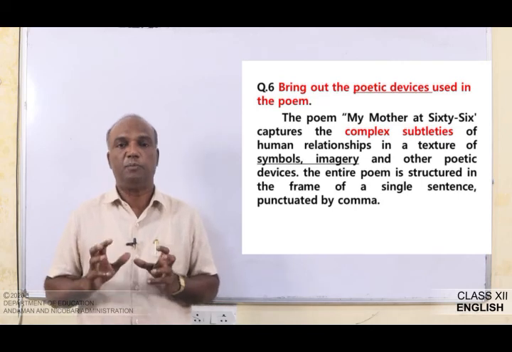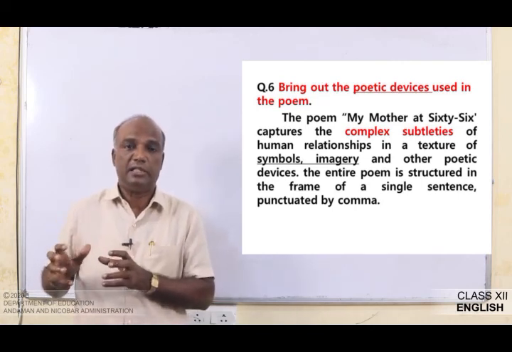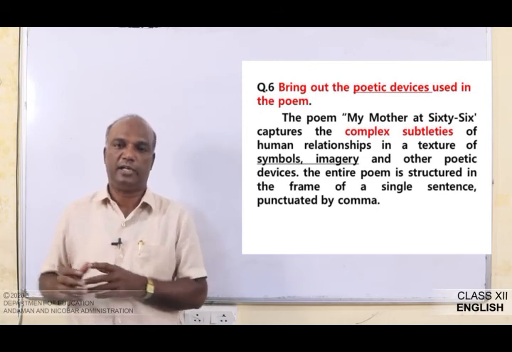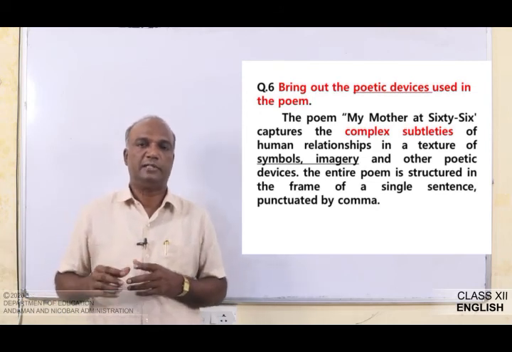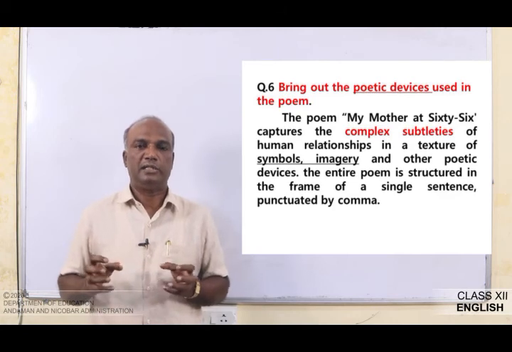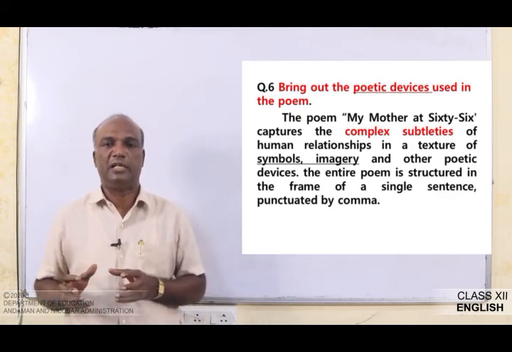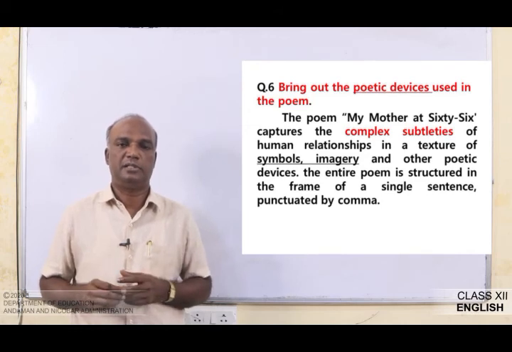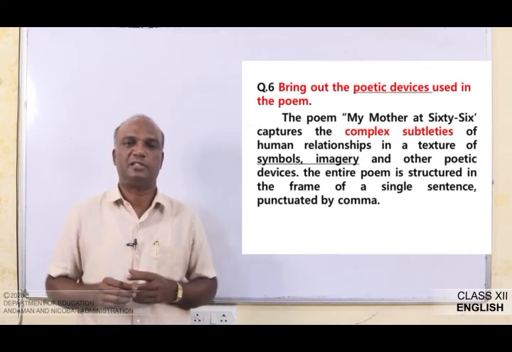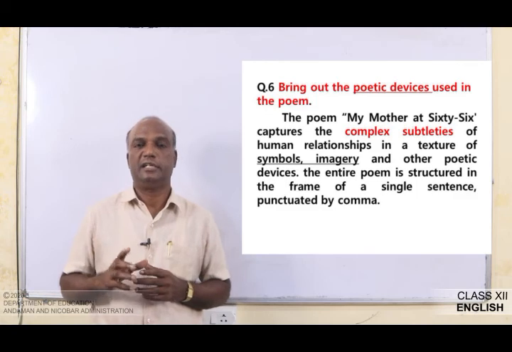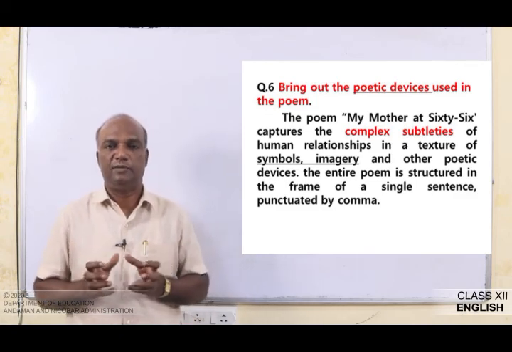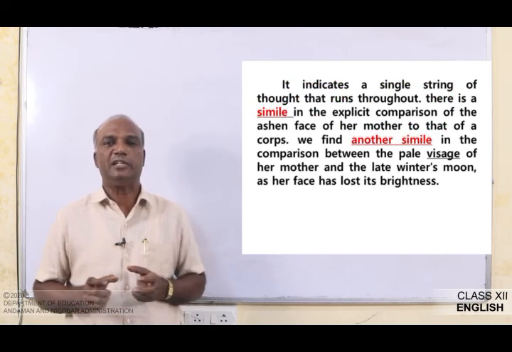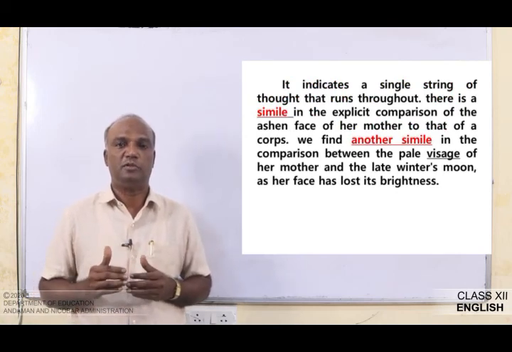But here the poet looks at things which people generally do not look at. She has used symbols, imagery and other poetic devices, and we have already discussed that the entire poem is structured in the frame of a single sentence. It indicates a single string of thought that runs throughout.